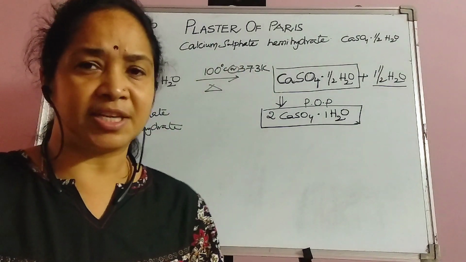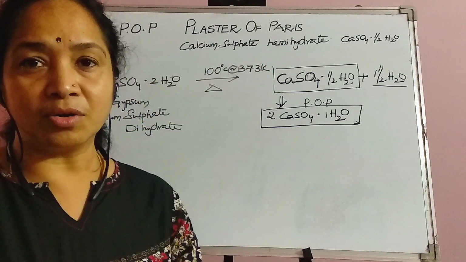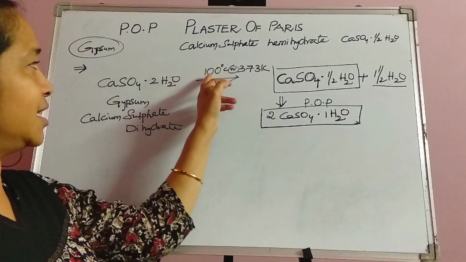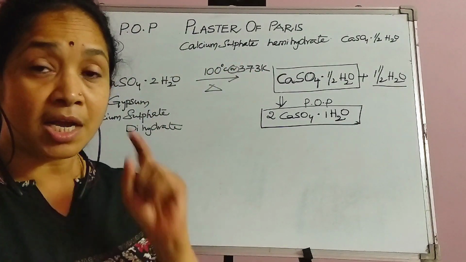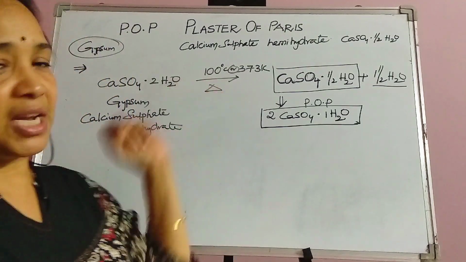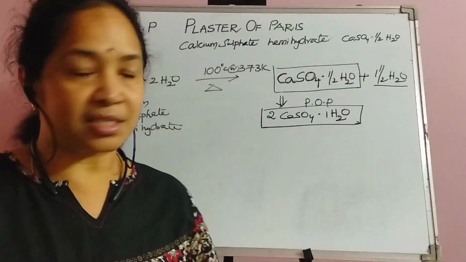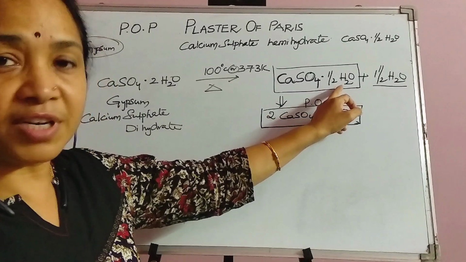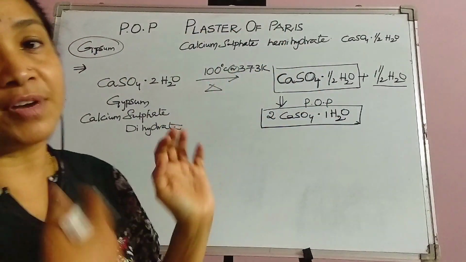You know, 0 degree centigrade is also equal to 273 Kelvin. So 100 degree centigrade is 373 Kelvin. Remember, the temperature is maintained. If the temperature is raised, then this half water molecule which is held by this calcium sulfate is also lost.